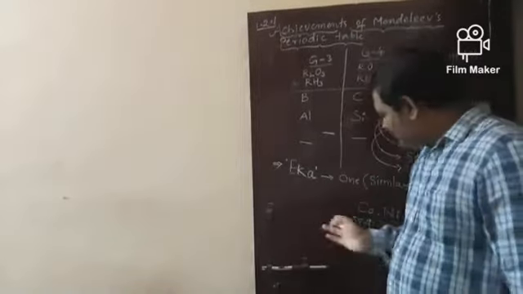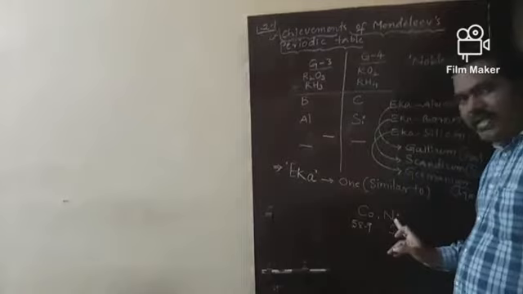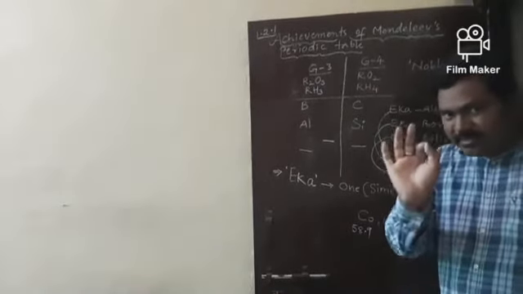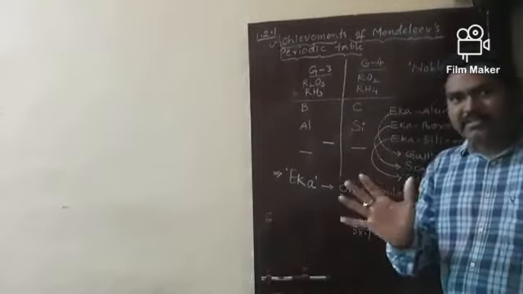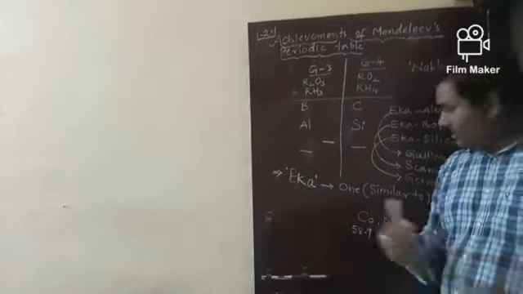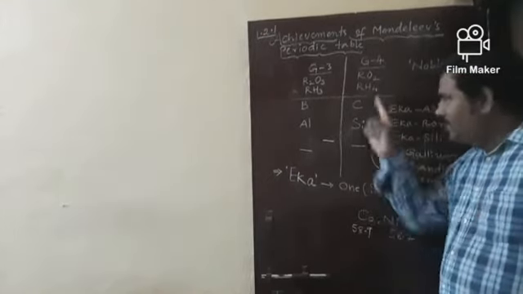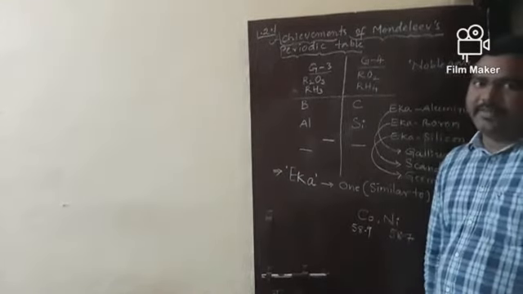He reversed the sequence like cobalt and nickel for what purpose? Similar properties of the elements grouped together. And this is also one of the achievements of Mendeleev's periodic table.